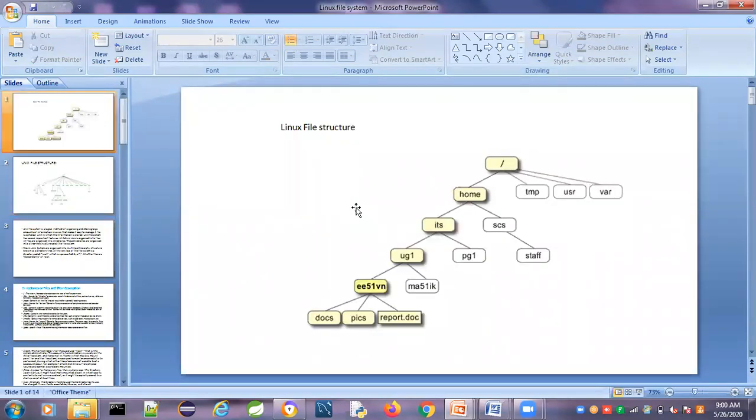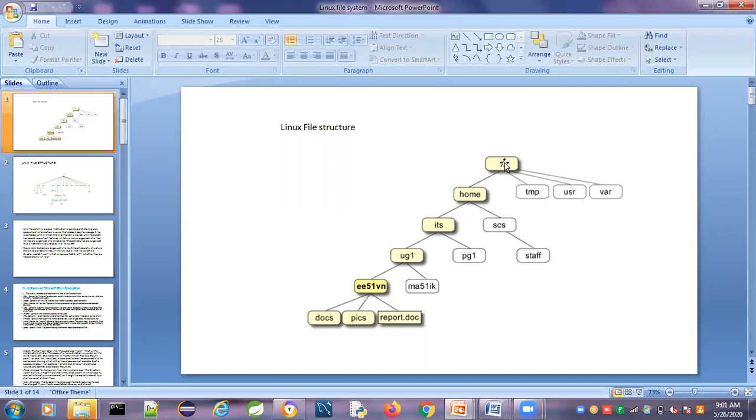You just remember that the file system starts with the root directory. If you want to work on a particular path, you have to traverse from the root directory only. Suppose you want to work on the docs file, which is present under the EE51VN directory. By default you will be in the home directory, so you first go to this path, then open the file and work on it.